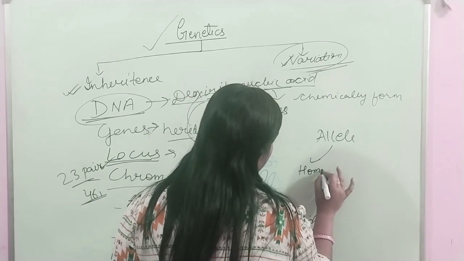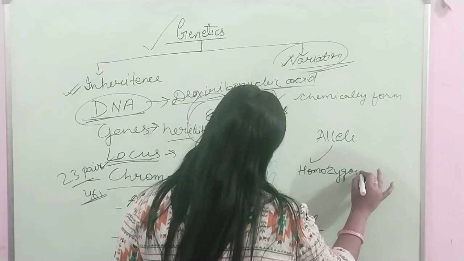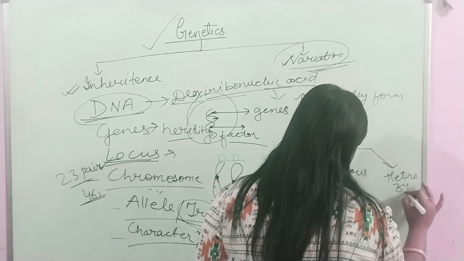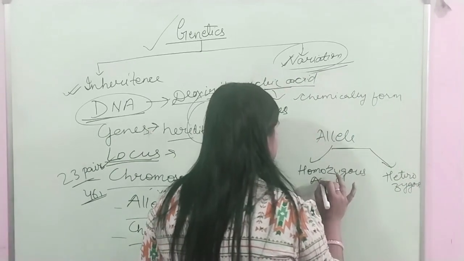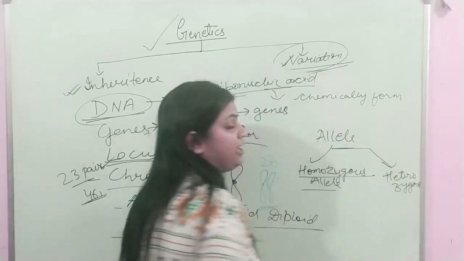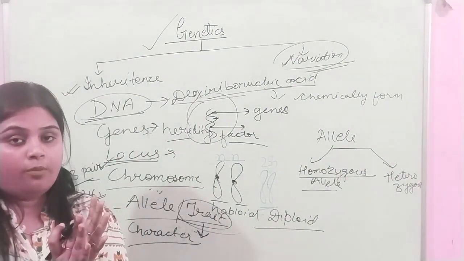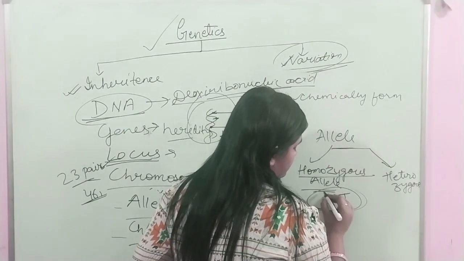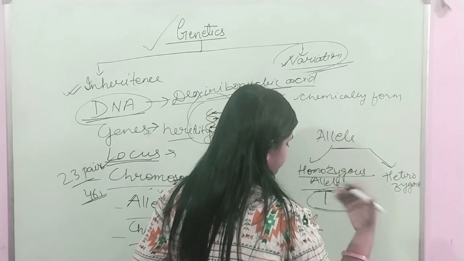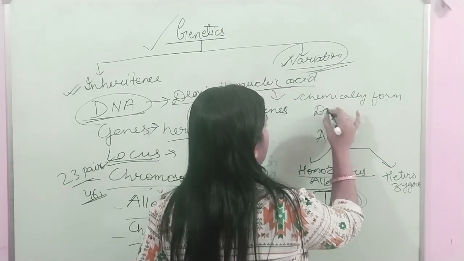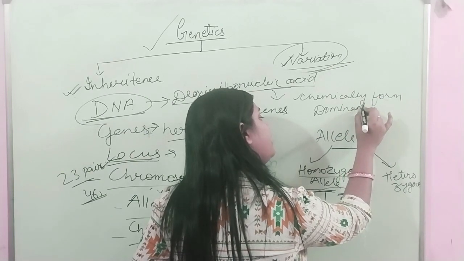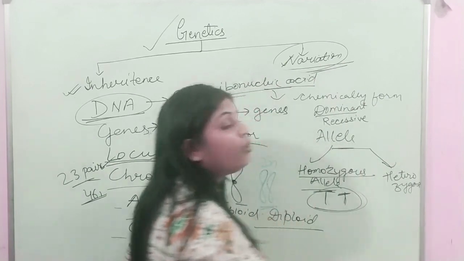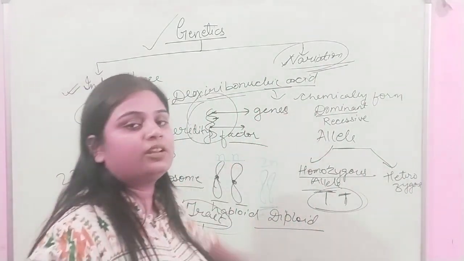Homozygous allele. Homozygous and heterozygous. Homozygous and heterozygous allele. So homozygous allele means the same type of form, like when tall and tall. See, if capital T represents tall, first understand dominant allele and recessive. So dominant means one who can suppress the character of others.